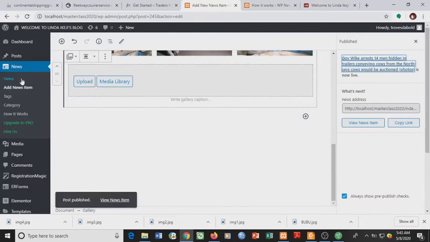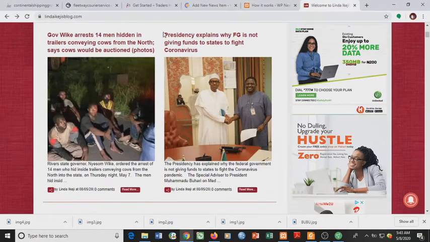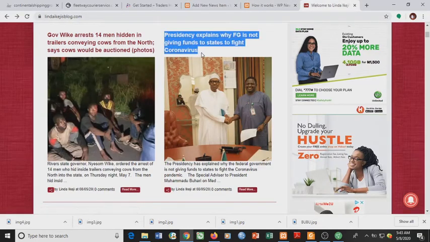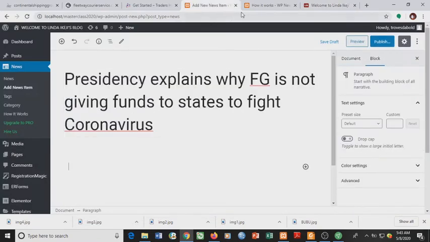We've published this news. When we come to the news plugin, we'll see it is one of the news items here. So let's add another news item. This time around, the news item we are adding is that of President Muhammadu Buhari explains why federal government is not giving funds to states to fight coronavirus. That will be the title of our news.